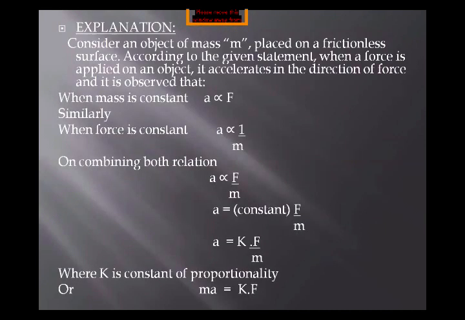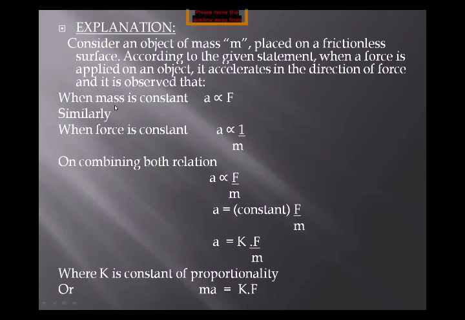Now, the explanation. Actually, it is a derivation of the formula of force. Now we consider an object of mass m placed on a frictionless surface. According to the given statement, when a force is applied on an object, it accelerates in the direction of the force.